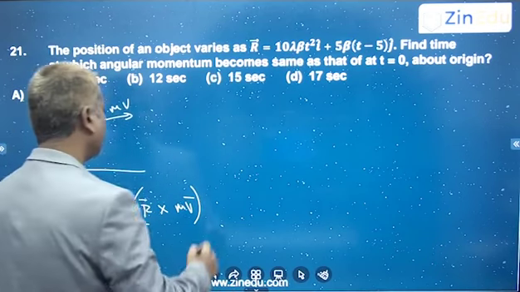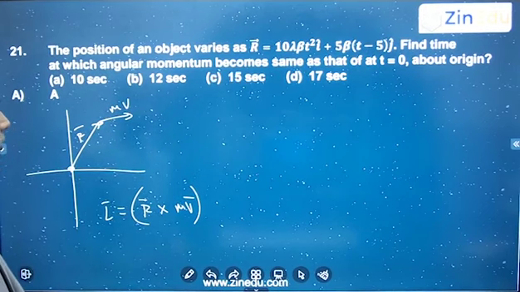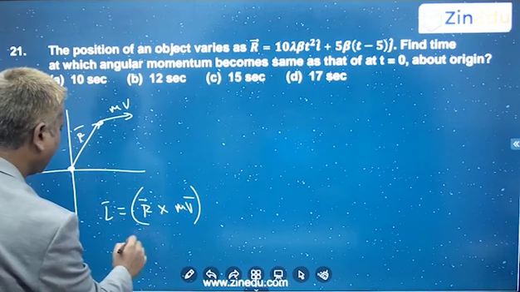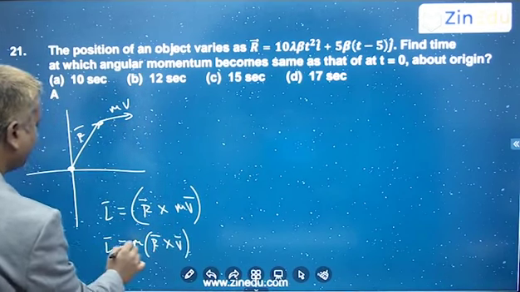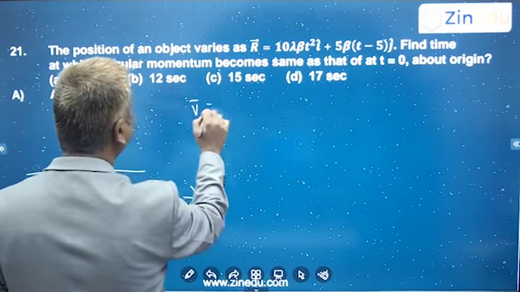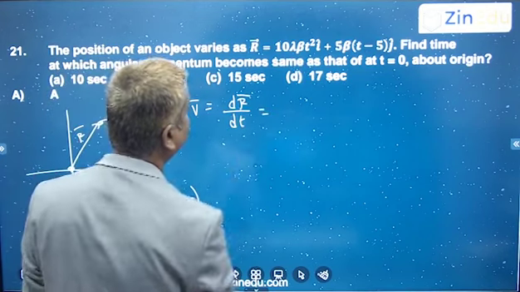Fine. Next. So here, first, this is r bar cross v bar. So m times r bar cross v bar is the angular momentum L bar, so you have to get v bar also. How do we get v bar? Differentiate the position vector and you will get the velocity vector, right?